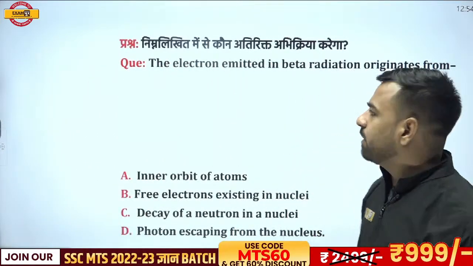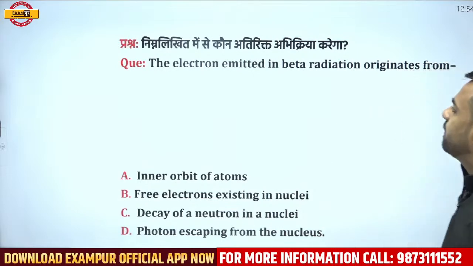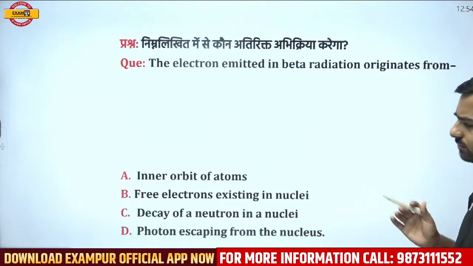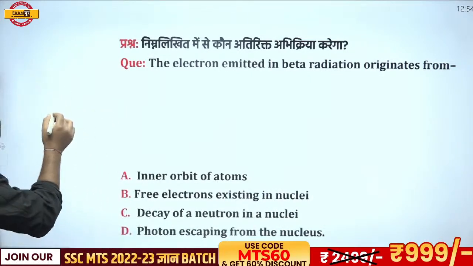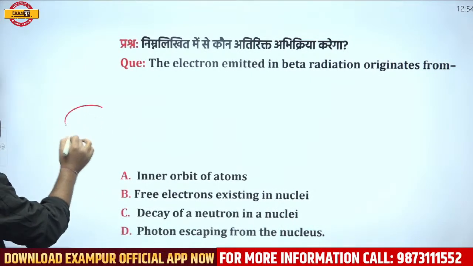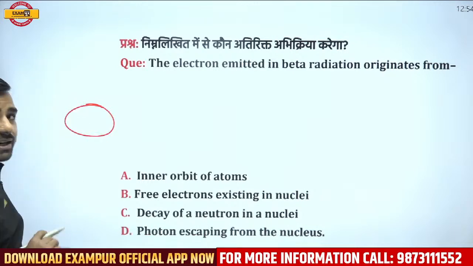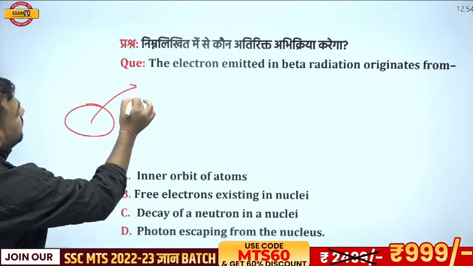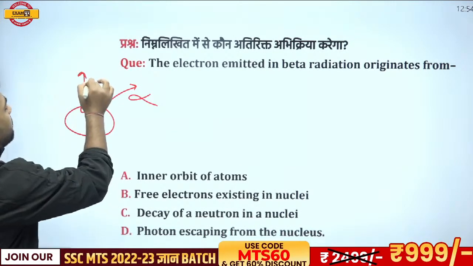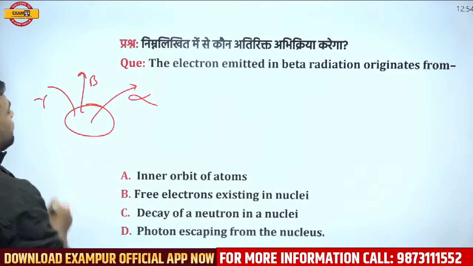Okay, so what I was talking about this part, that is the electron emitted in the beta radiation originating from which location. If I'll talk about this, for example, uranium-235 isotope and all these radioactive elements are the ones where they have unstable nucleus. And because of their instability in the nucleus, they keep on generating alpha, beta and gamma radiations.